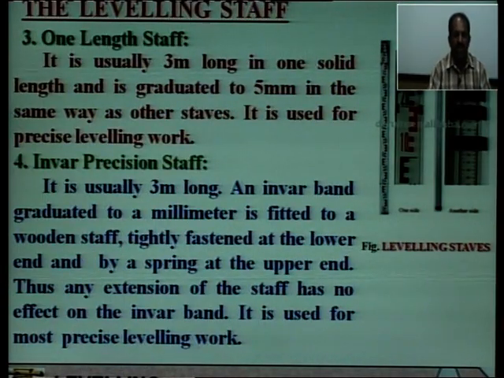So, the third type is the one length staff. It is usually 3 meter long in one solid length and is graduated to 5 mm in the same way as other staffs. It is used for precise leveling work, that is, when accuracy is required, we can use the one length staff. And the fourth one is the invar precision staff. It is usually 3 meter long, and an invar band graduated to a millimeter is fitted to a wooden staff, tightly fastened at the lower end and by a spring at the upper end.